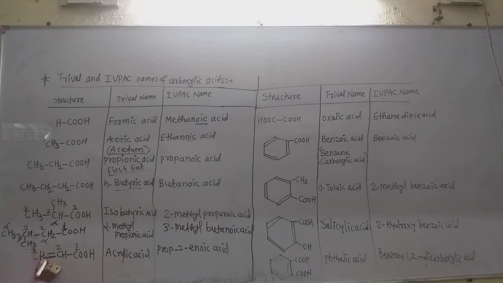Because there is the double bond. So prop-2-en, and write down the suffix -oic and then the word acid. So the name of this compound is prop-2-enoic acid.